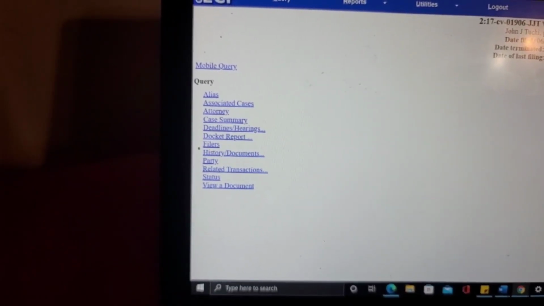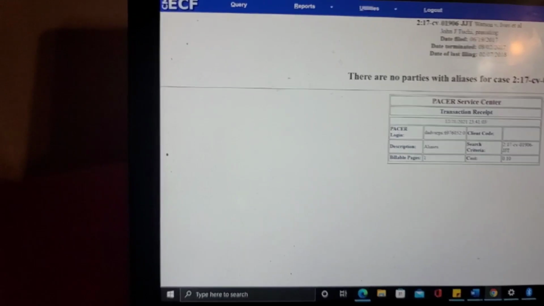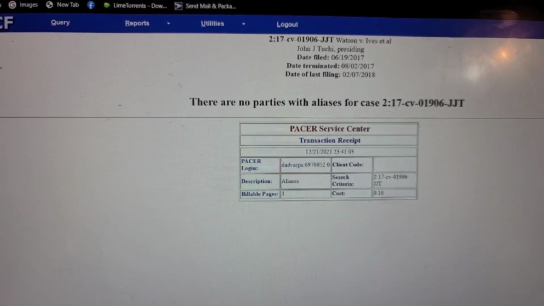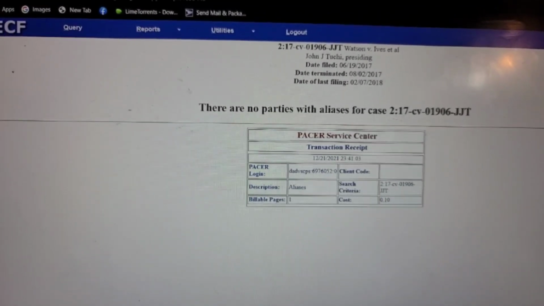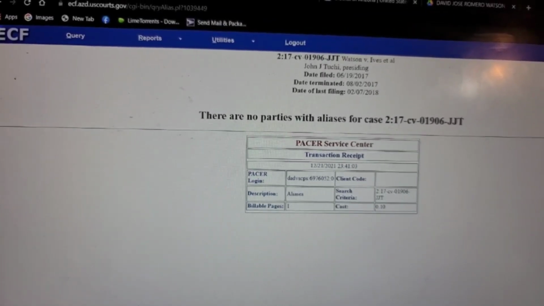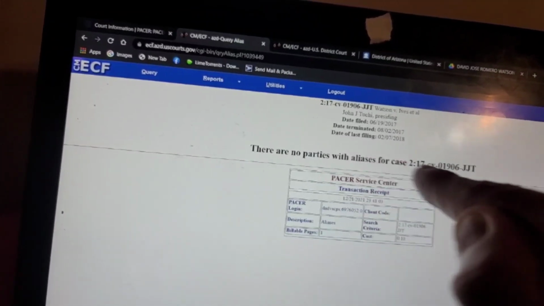So I'm actually going through this the first time, so let's just be curious and let's try aliases. Let's see what that shows. As you can see, I guess this is going to be a cost of 10 cents. There are no parties with aliases for this case. All right, fine. It charged me for that. That's fine.